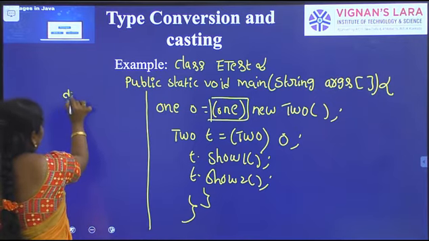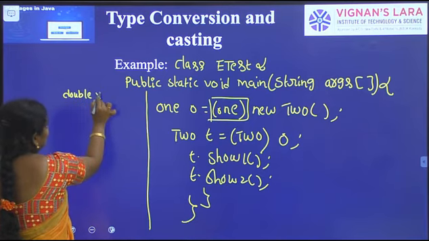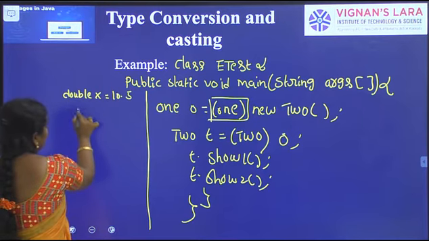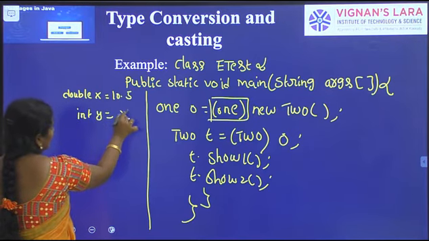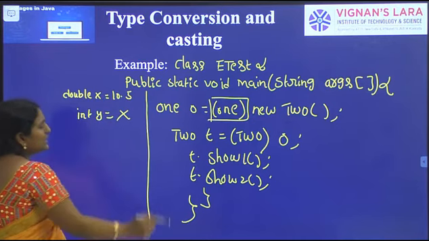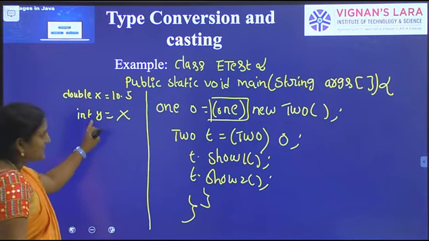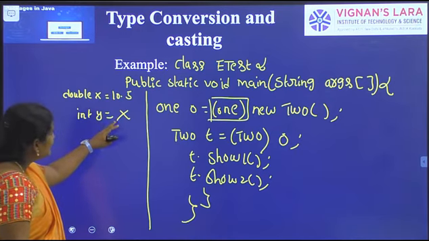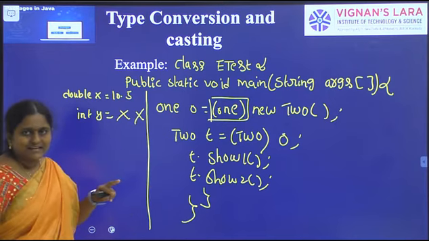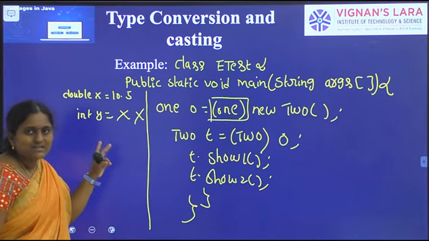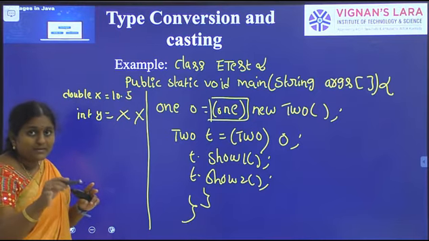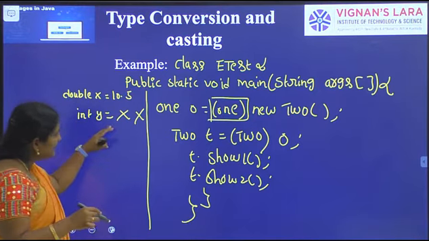Suppose here I am defining double x equal to 10.5. So here I am converting x to y. Here x is explicitly converting into y. This is a wrong statement, and it raises an error. Explicit typecasting means we need to use the cast operator. The cast operator means simply braces. So in this statement it raises an error.